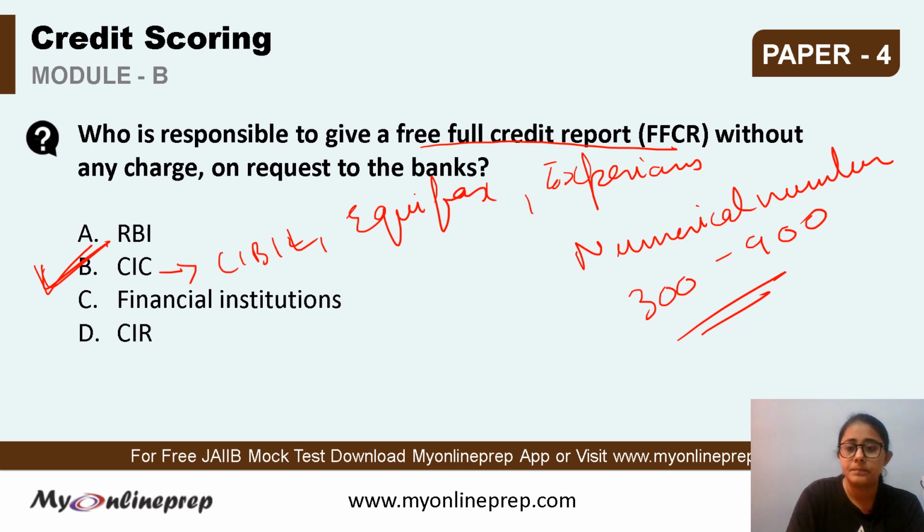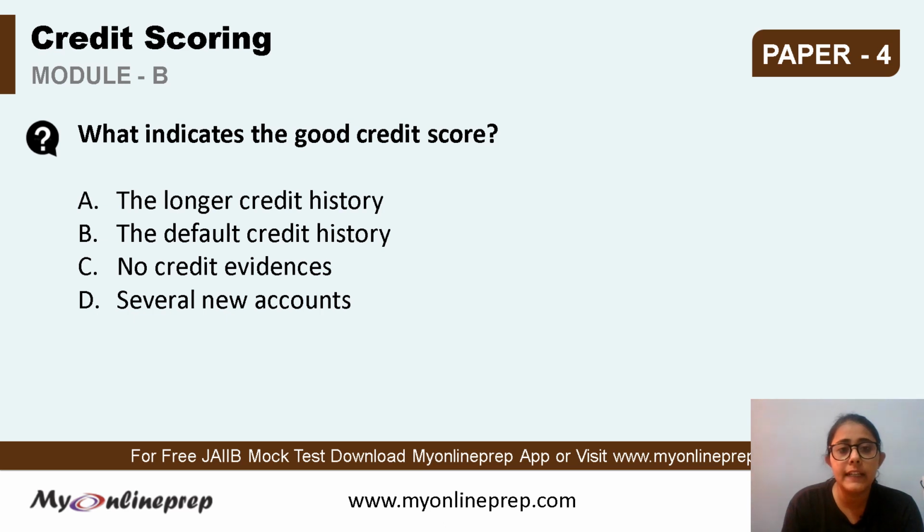Moving on. Next question is what indicates a good credit score? Now the good credit score classification varies from bank to bank. Usually a score that is above 600 or above 700 is considered a good score, and the banks usually provide loans if that individual or the business has this kind of score. So what indicates a good credit score? Options are the longer credit history, the default credit history, no credit evidences, or several new accounts.